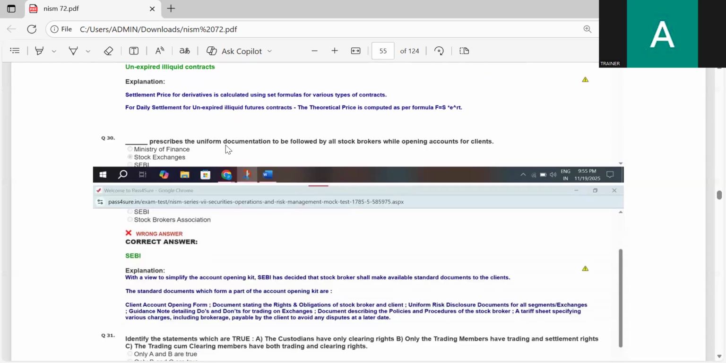Who prescribes the uniform documentation to be followed by all stockbrokers when opening an account for clients? Ministry of Finance, Stock Exchange, SEBI, Stockbroker Association. The correct answer is SEBI.